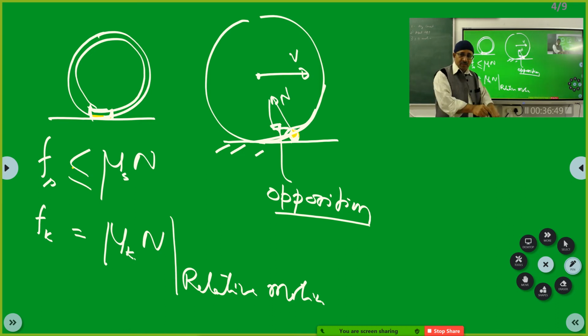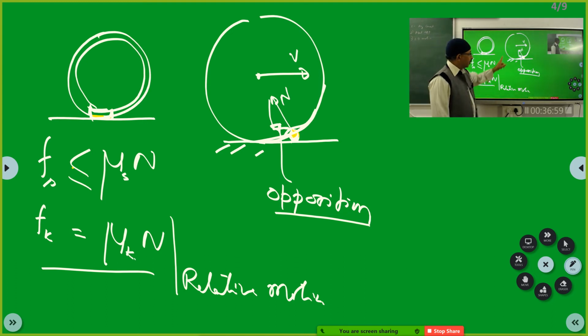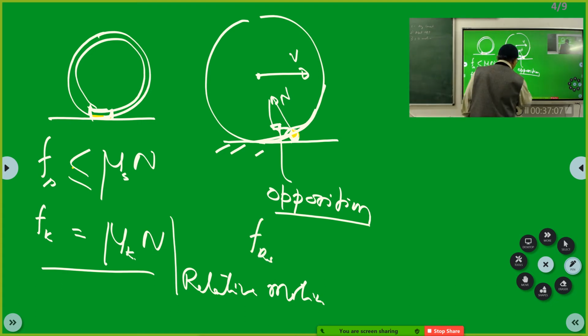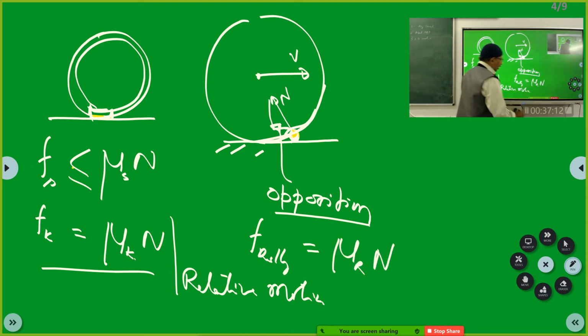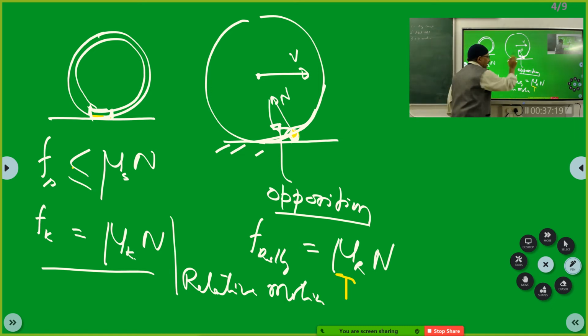Now, having ascertained that there is relative motion between the two bodies, then what is the friction? Then this is the formulation. Now, supposing the body is rolling, as in this case, then you will have a rolling friction, and that is equal to mu r into n. Now, what is this mu r? That is not there for the syllabus, and don't eat my head, and don't eat your own head. But I have just told you for brevity, it will be like this. Is that clear?